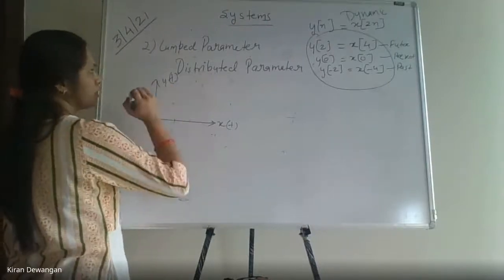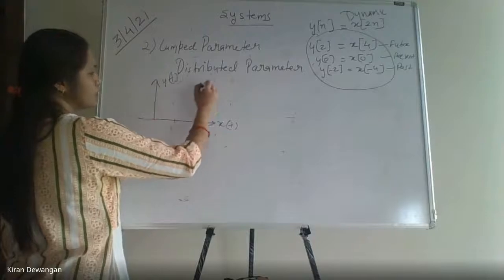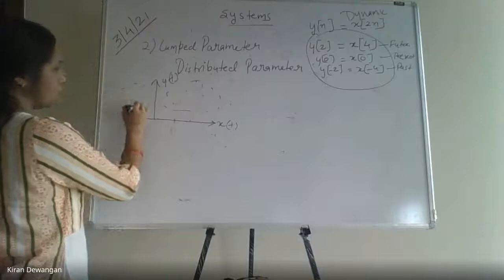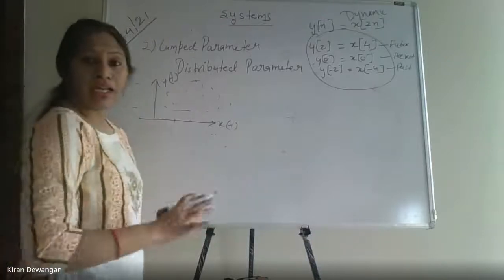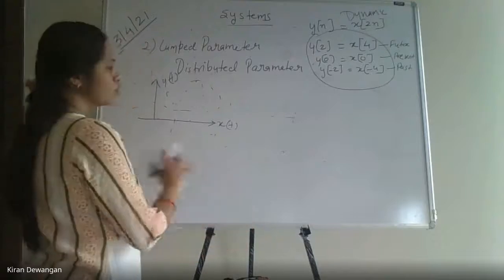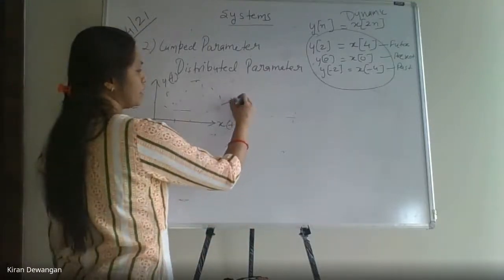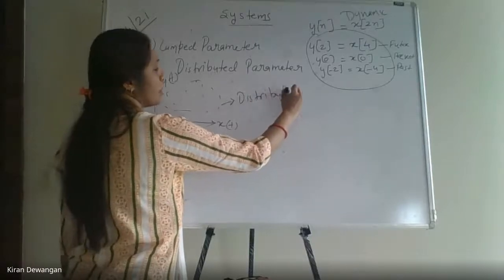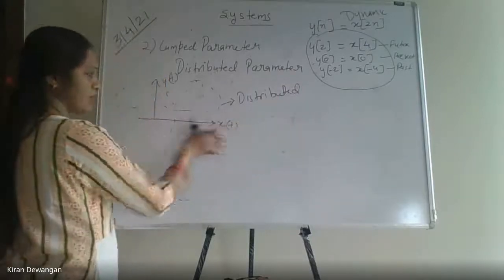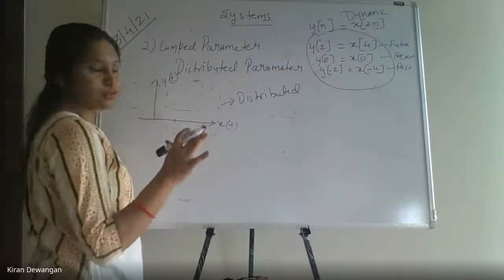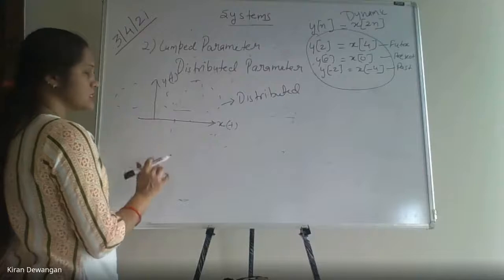If it is in a distributed form, maybe I may get outputs here also, or at any other place, distributed throughout the system. So it will be distributed when, for different sets of inputs, I get different sets of outputs, different combinations of output. In that case it is distributed.